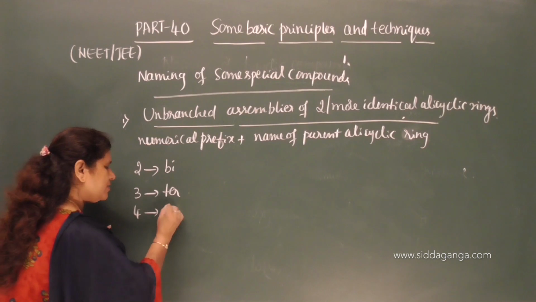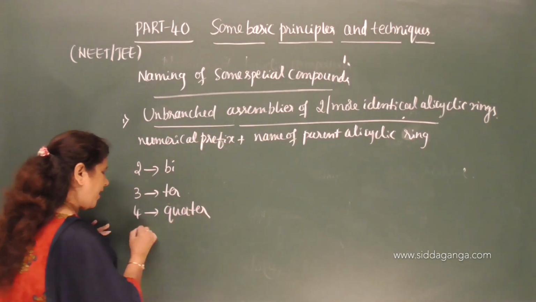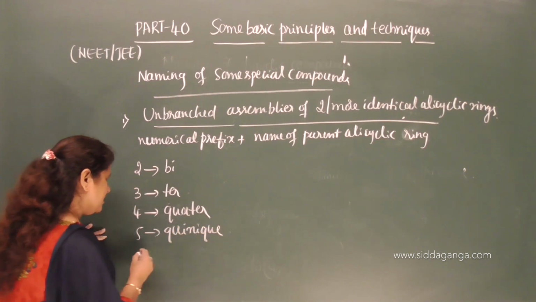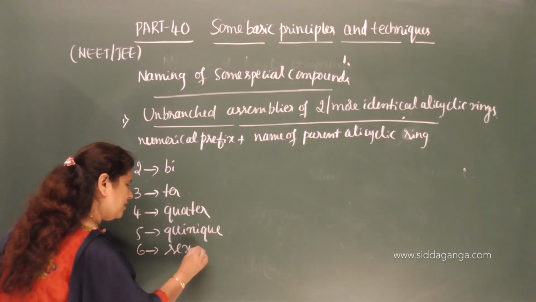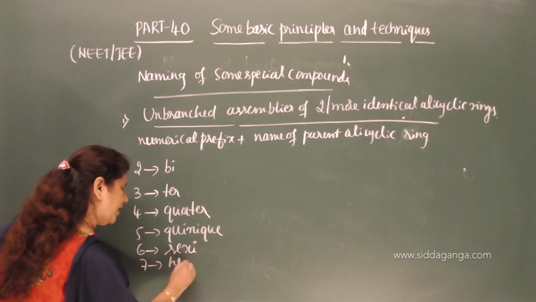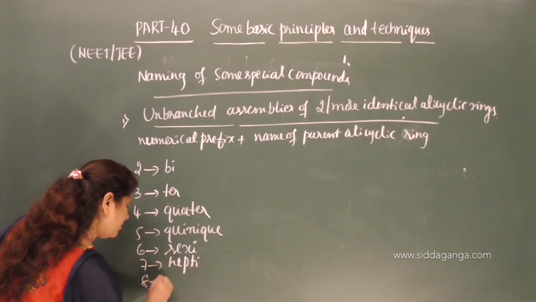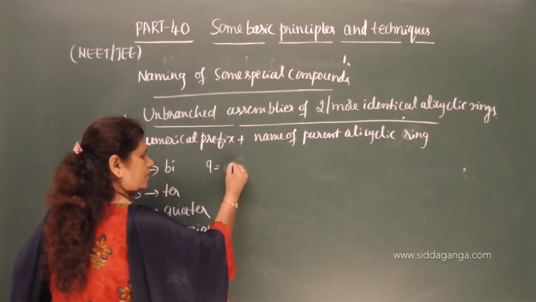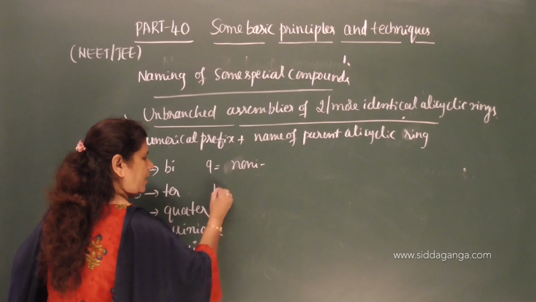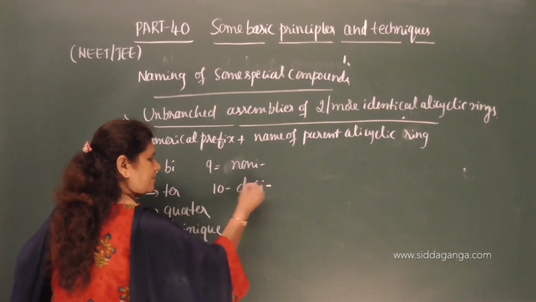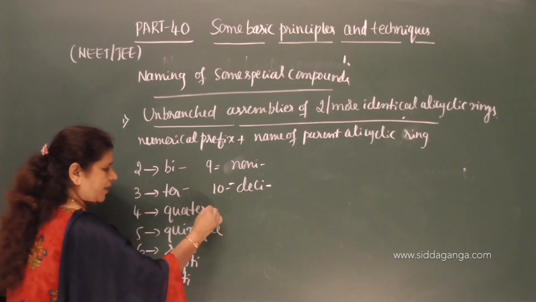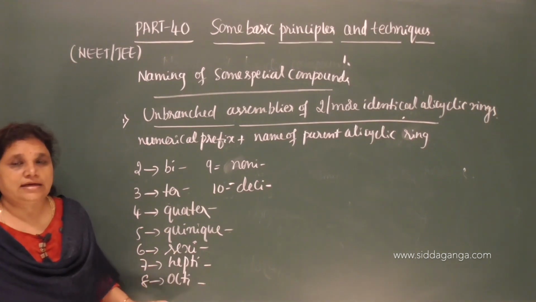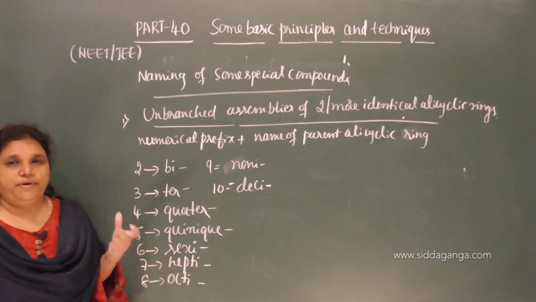Four identical rings, quater, and 5 quinque, 6 sexi, and 7 septi, 8 octi, and 9 novi, and 10 deci. So we need to use the numerical prefixes. These prefixes stand for the total number of alicyclic rings which are present in bridged compounds.